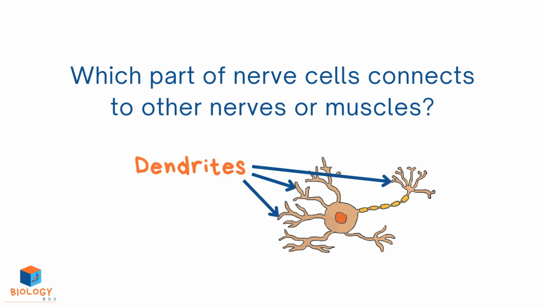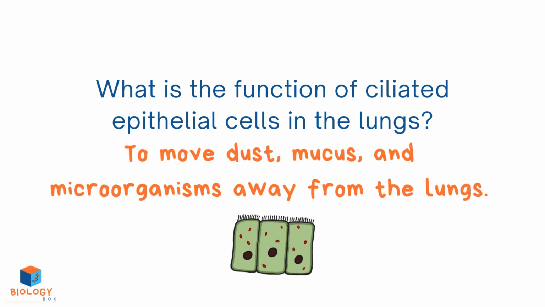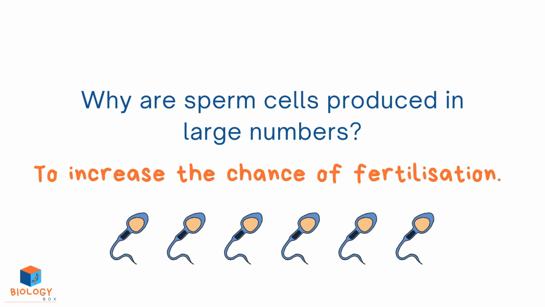Dendrites. What is the function of ciliated epithelial cells in the lungs? To move dust, mucus, and microorganisms away from the lungs. Why are sperm cells produced in large numbers? To increase the chance of fertilization.